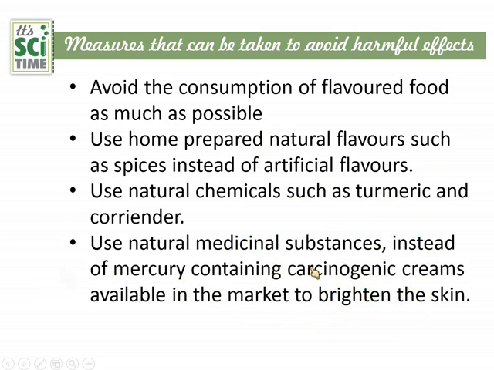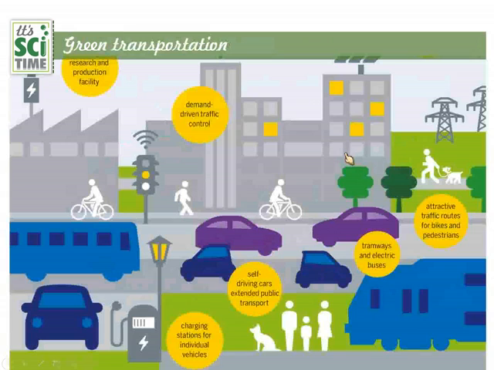Or use natural medicinal substances instead of mercury-containing carcinogenic creams. Carcinogenic means the cream types that cause cancer. We can avoid cancer-causing creams or lotions. Always we can go for natural medicinal substances, and that is very good for health. That's how we have to follow some measures to avoid the harmful effects.